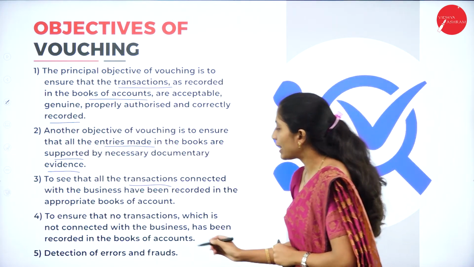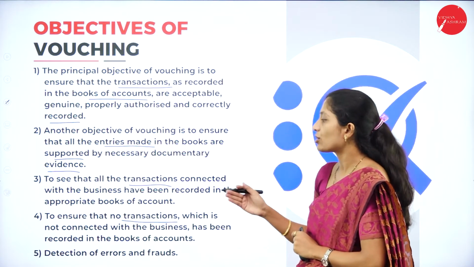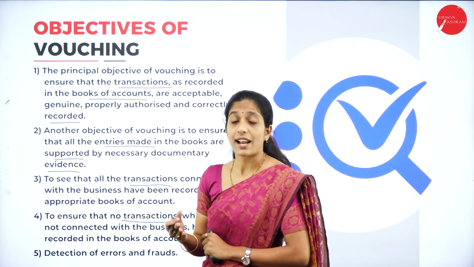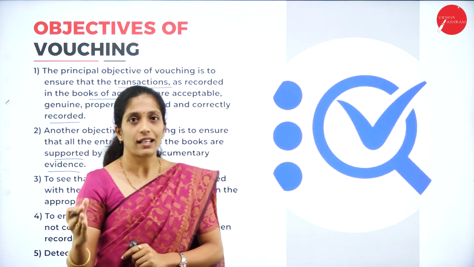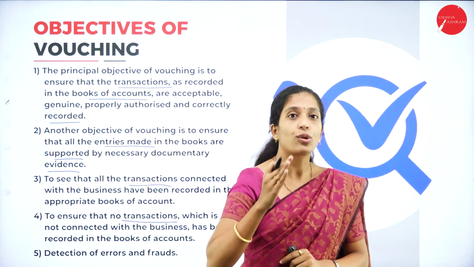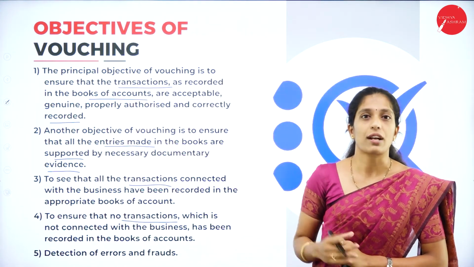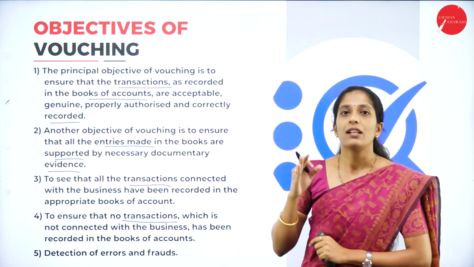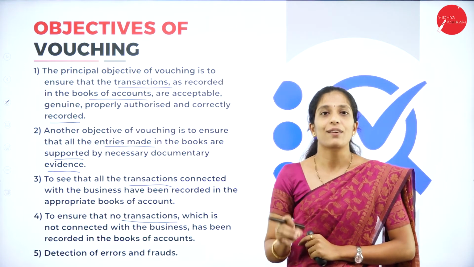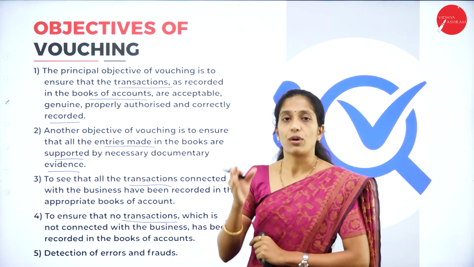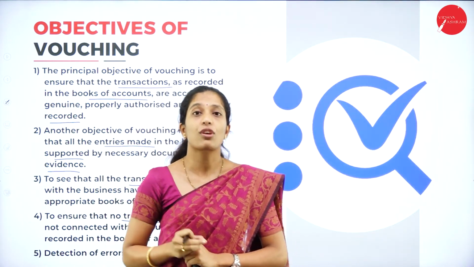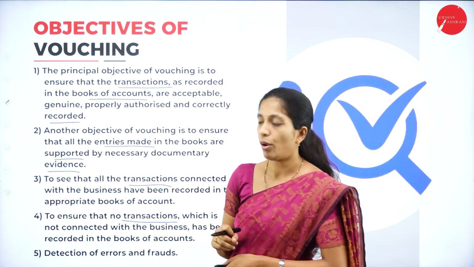Next, to ensure that no transactions which are not connected with the business have been recorded in the books of account. If a voucher is not connected with the business, the vouching process makes sure that type of transaction is not recorded in the books of account, where the voucher is of some other organization. So the voucher should be connected with the organization, and on the other hand, the entry in the books of account should connect with that particular voucher.